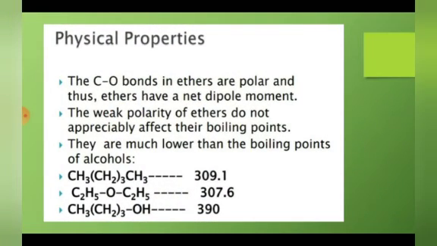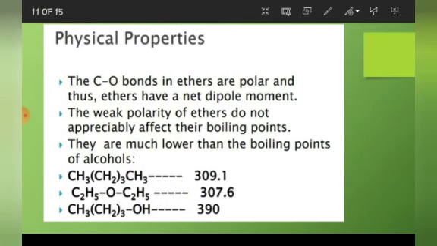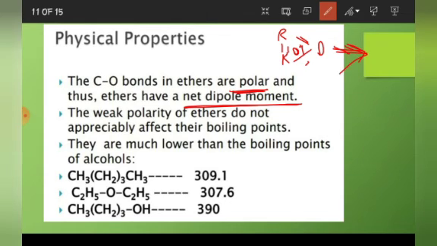Now let us see the physical properties. The C-O bonds in ethers are polar, weakly polar, and thus ethers have a net dipole moment. You need to remember this. Okay, if you look at the structure, then it is something like this. It is not given in your NCERT, but you can note down the angle here is 110 degree. That is why there is a net dipole moment here, because these two dipoles do not cancel out each other. The angle is 110 degree, this angle.